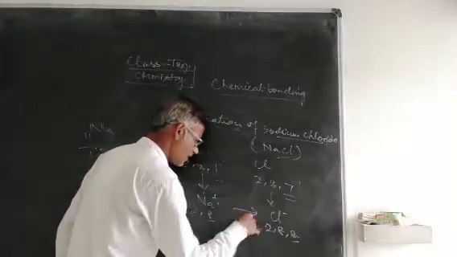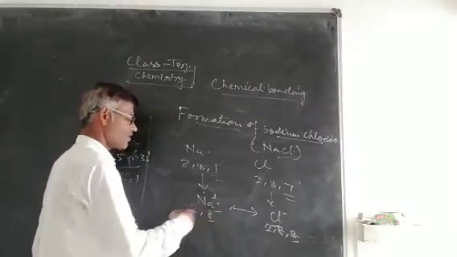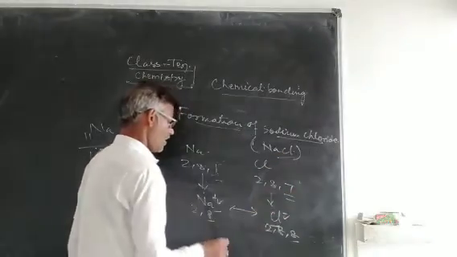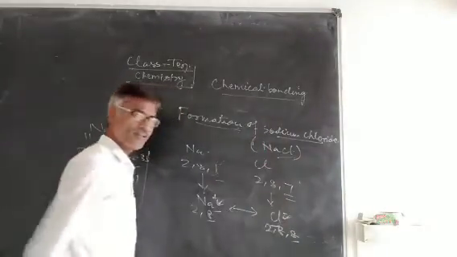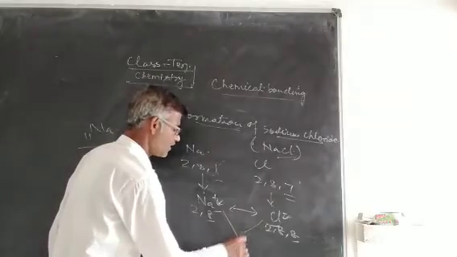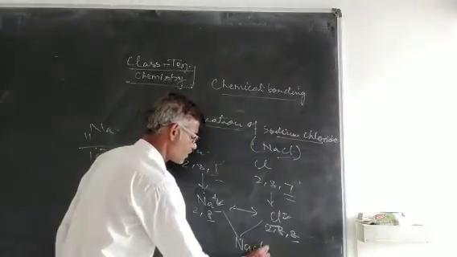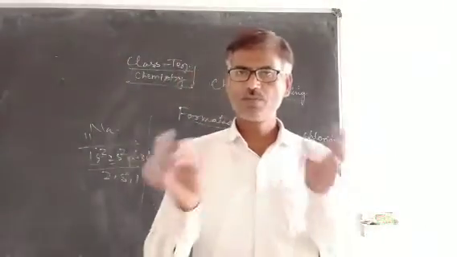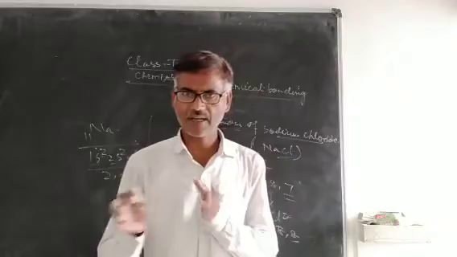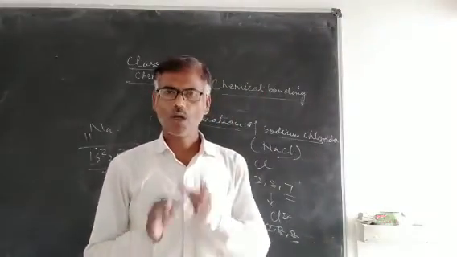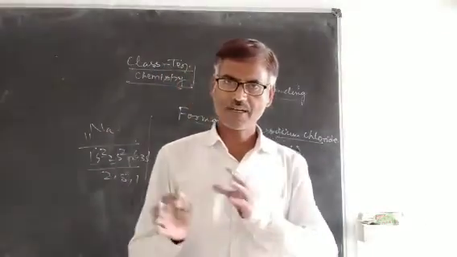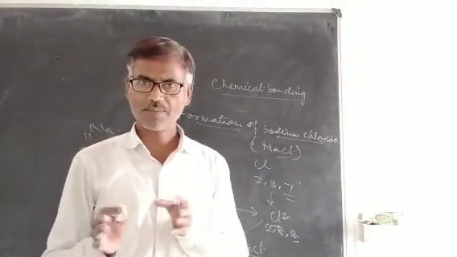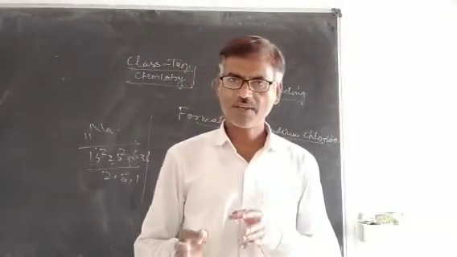Now a force of attraction arises between the two resulting ions, sodium ions and chloride ions, resulting in the formation of sodium chloride. It's an ionic compound or electrovalent compound. I hope you all have understood the main types of chemical bond. Also, you understood the condition favoring the formation of an electrovalent bond and also the mechanism of formation of an electrovalent bond.